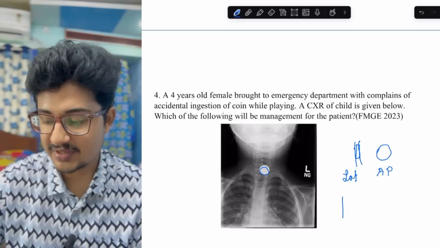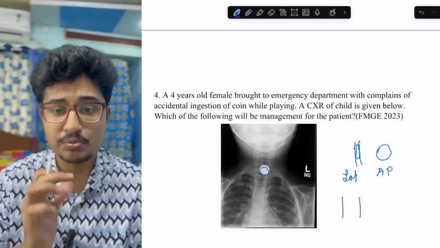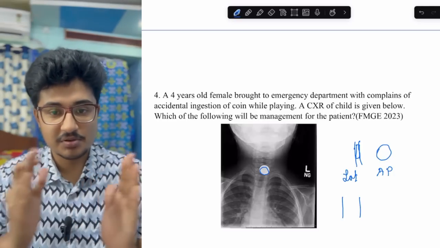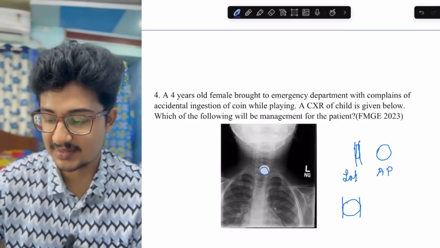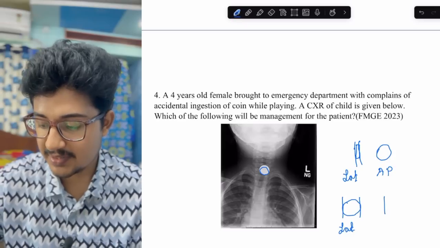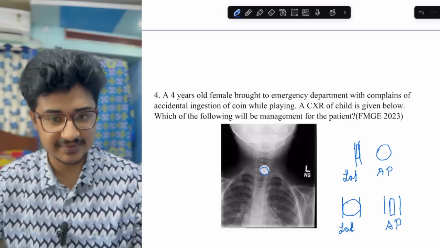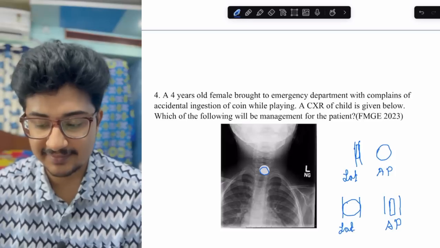But in case of trachea, we know that it is circular, and the anteroposterior diameter is more than the horizontal diameter. So the coin would be like this in a lateral view, and in AP view it would be like this. This is the basic difference that I think all of you know and your faculties have taught.